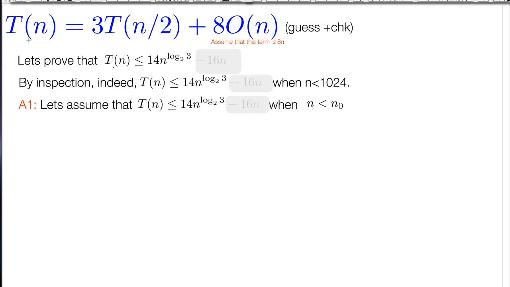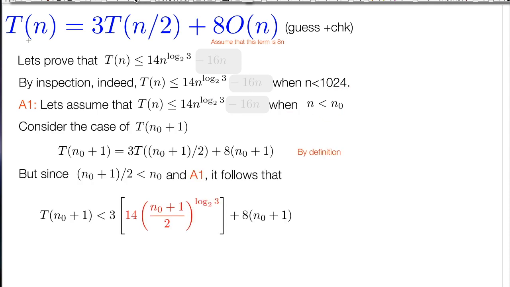Just like before, let's prove that T(n) is upper bounded by 14n to the log base 2 of 3 without the minus 16n. Again, by inspection, since it holds that T(n) is upper bounded by 14n to the log base 2 of 3 minus 16n, it certainly also holds that it's upper bounded by just 14n to the log base 2 of 3. Assumption: let's assume that T(n) is upper bounded by this whenever n is less than n0.